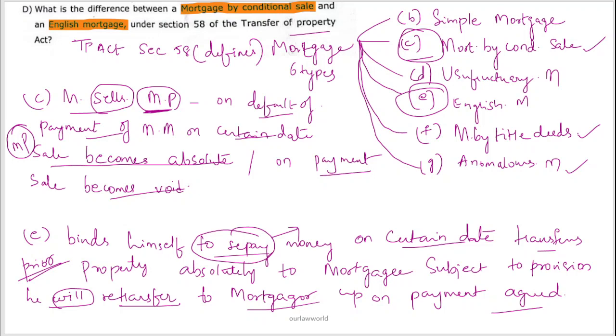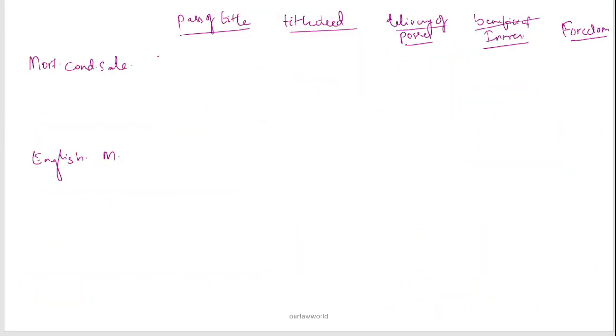To understand it better, mortgage by conditional sale is 58C and English mortgage is 58E. Here pass of title will be there in mortgage by conditional sale, and in English mortgage also there will be pass of title which is absolute.